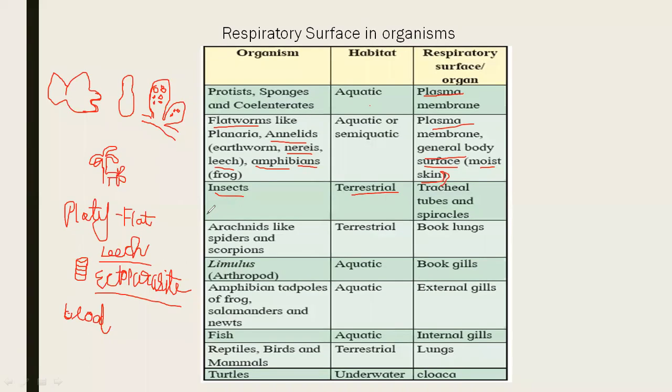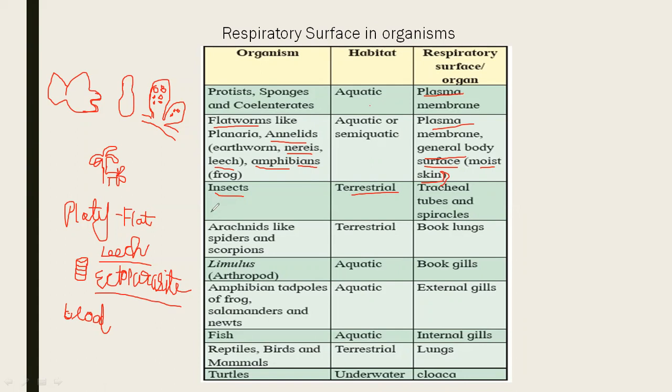You had studied different phyla in class 11. Phylum Porifera, phylum Coelenterata, Platyhelminthes, Aschelminthes, Annelida, Arthropoda. So in which phylum are insects present? Arthropoda. Arthropoda, right.